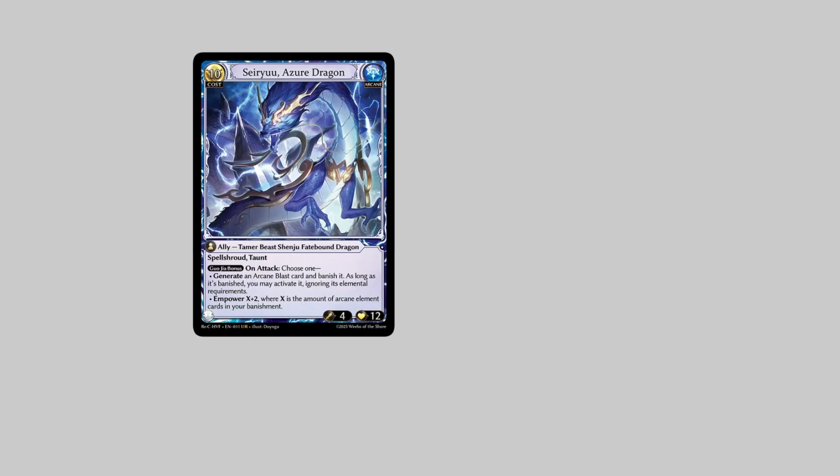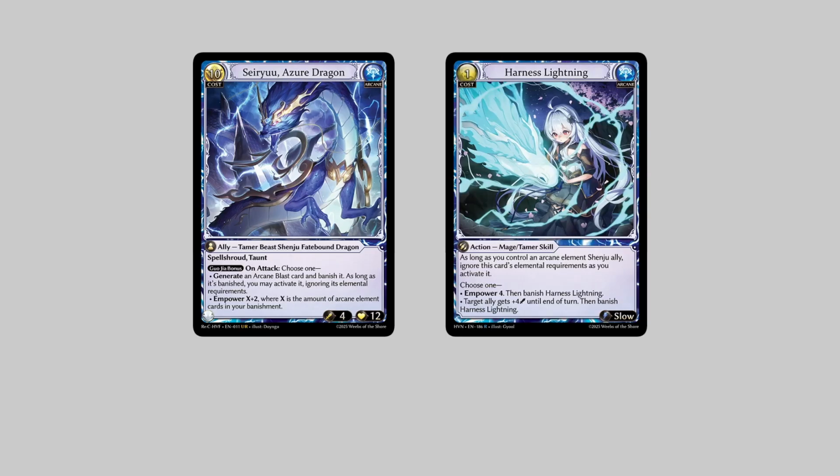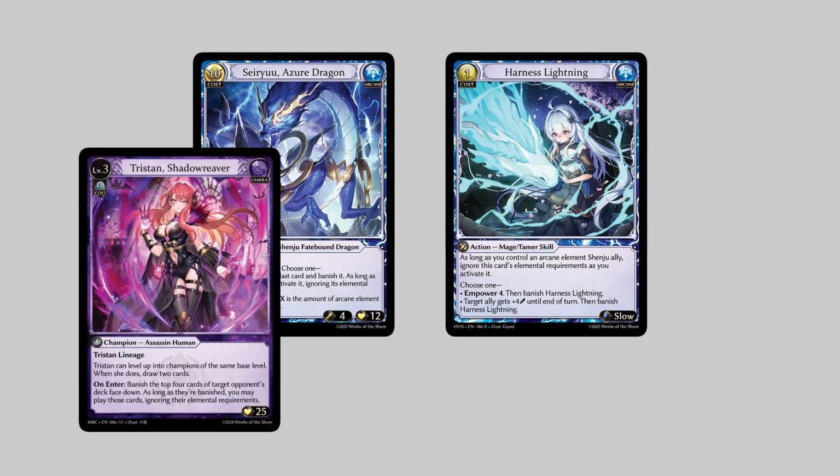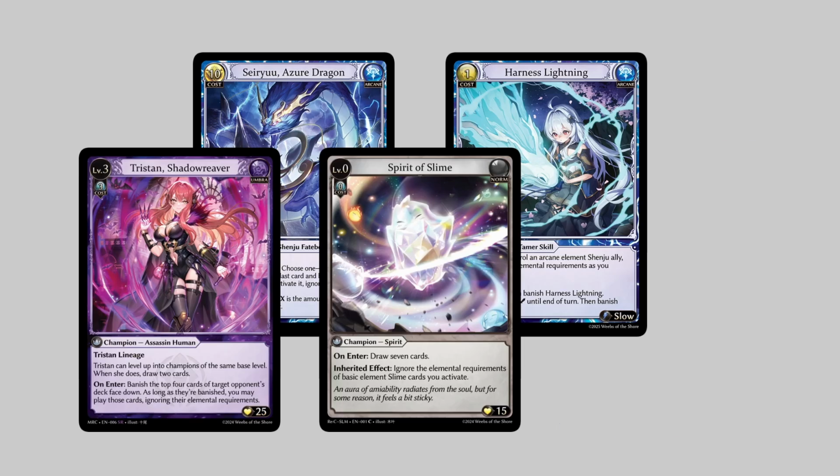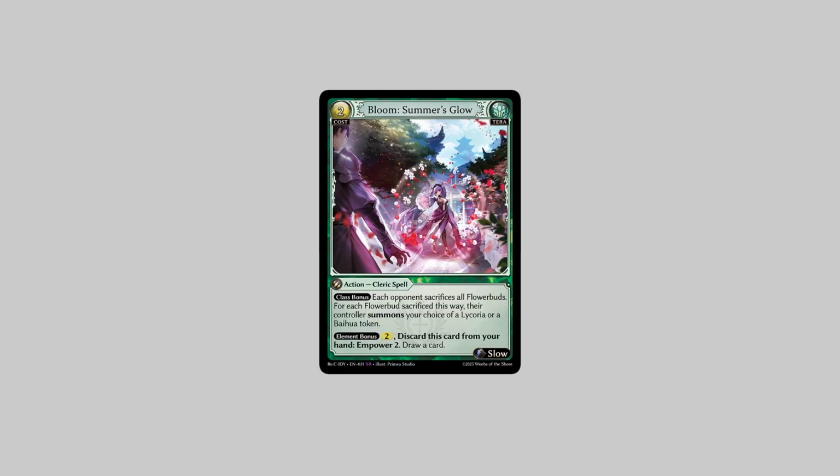Some effects allow you to play cards but explicitly tell you that you may do so while ignoring their elemental requirements, such as Seiryuu, Azure Dragon generating an Arcane Blast, Harness Lightning, Tristan, Shadow Reaver, Spirit of Slime, or the Looking Glass. Some effects require element bonus. Naturally, you'll need to meet this element bonus in order to use these effects. For example, discarding Bloom, Summer's Glow may only be done while your champion is Terra element.